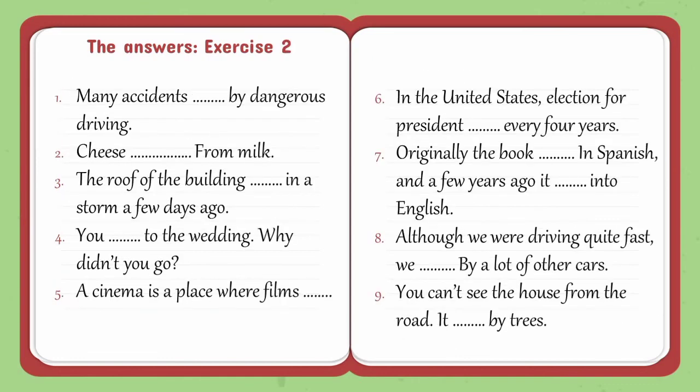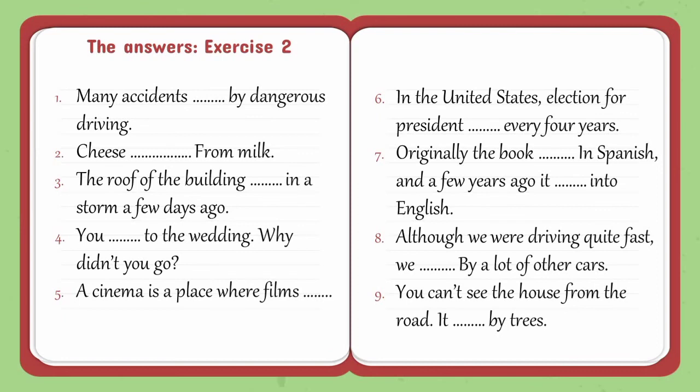The answers of exercise 2. 1. Many accidents are caused by dangerous driving. 2. Cheese is made from milk. 3. The roof of the building was damaged in a storm a few days ago. 4. You were invited to the wedding. Why didn't you go? 5. A cinema is a place where films are shown.